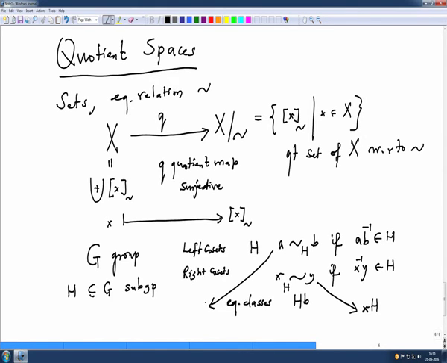So, even as sets these are different, but you would like to put the group structure on this quotient set. That means you would like to define a group operation on this set, so that the quotient map becomes a group homomorphism. There is a quotient map here, there is also a quotient map here, and we want to put a group structure here